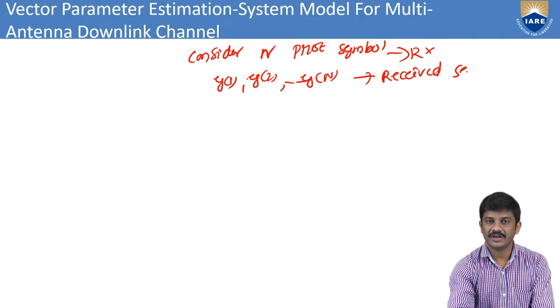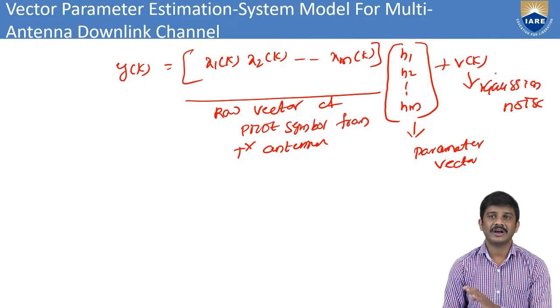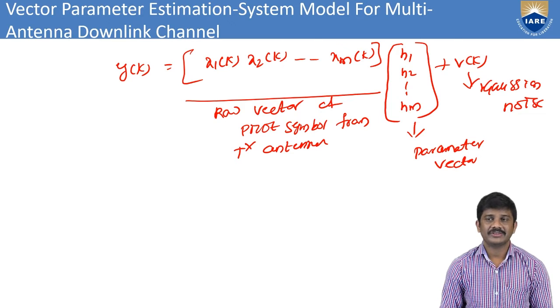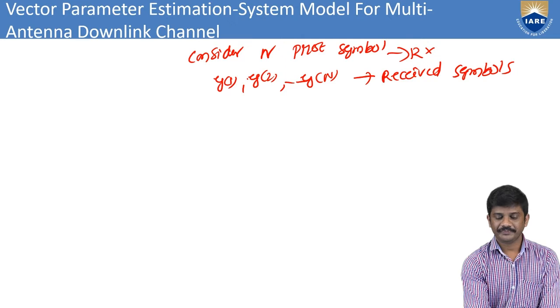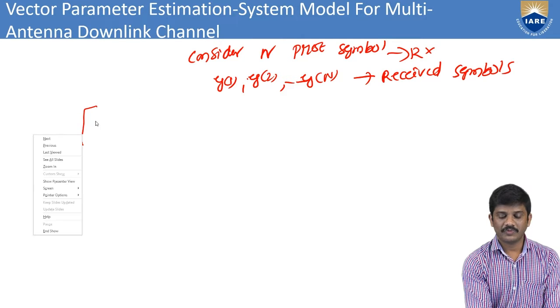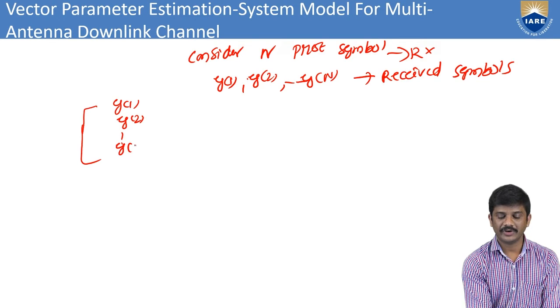These are the received symbols. From this we can find out the transmitted symbols and also go for the received symbols. Then we can write here y of 1, y of 2, so on y of n.